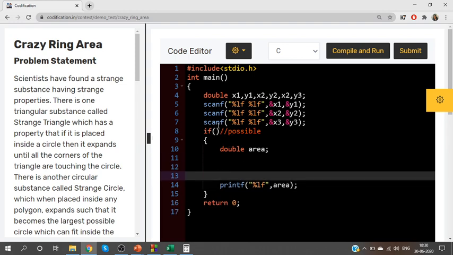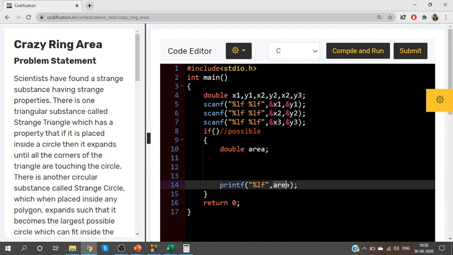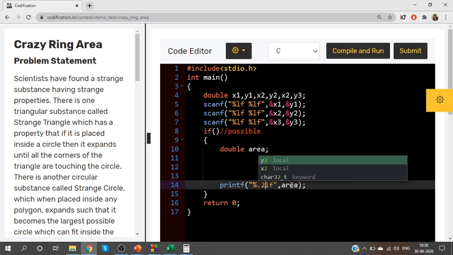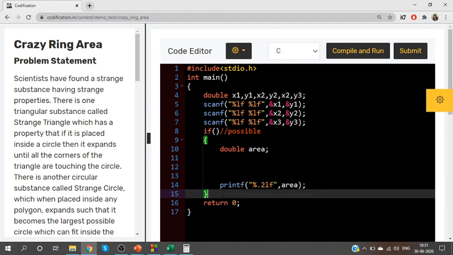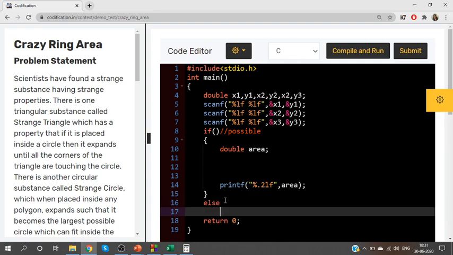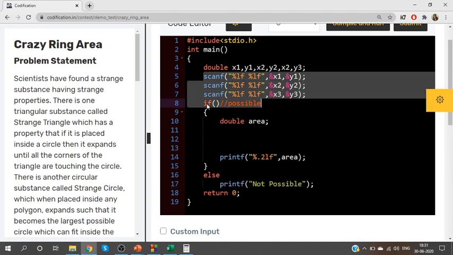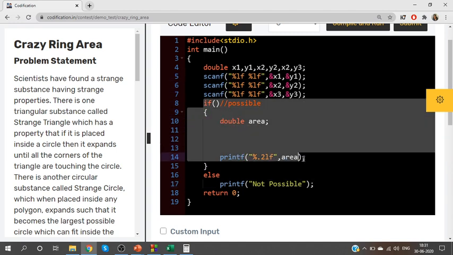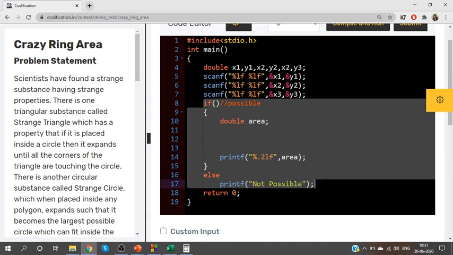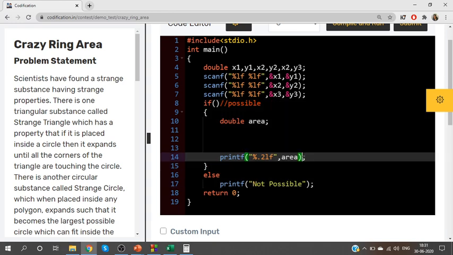If it is not possible, print not possible. So this is the input and output I have so far. We have obtained the input. If possible, do the calculation and get the area. If not, print not possible. That's it. The calculation part is remaining.